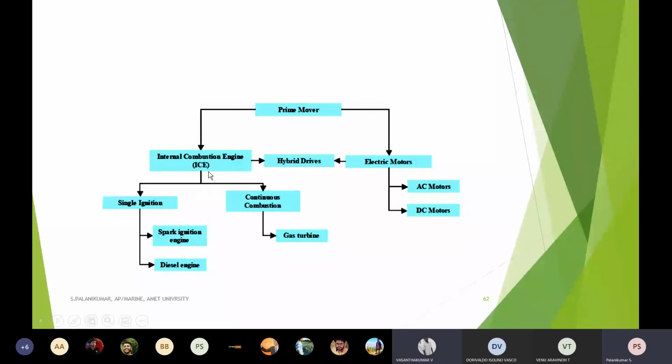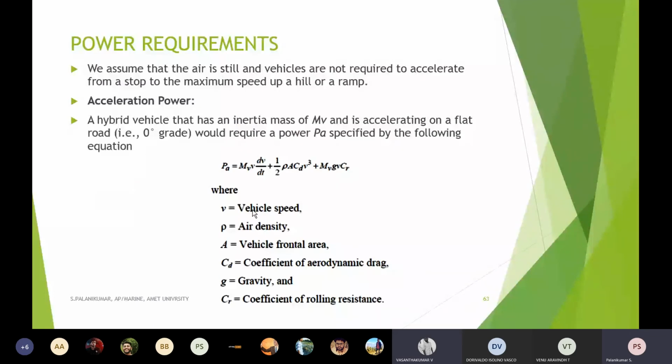Whereas the IC engine is an existing one, and there are two different kinds. The diesel engine is one, and another is the spark ignition engine, which we call the petrol engine. In the same way, the IC engine may use a gas turbine, a gas operated engine is also possible, where we are using continuous combustion also. Good, so this is how it is working.